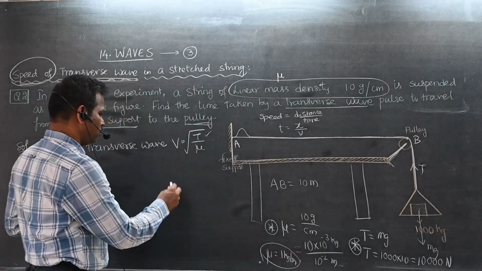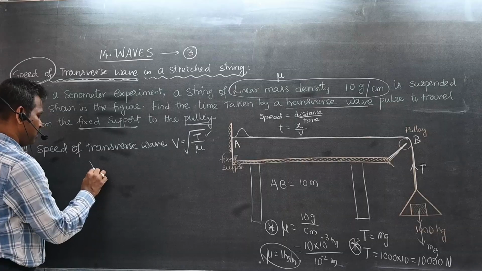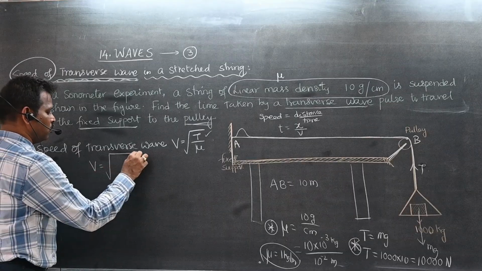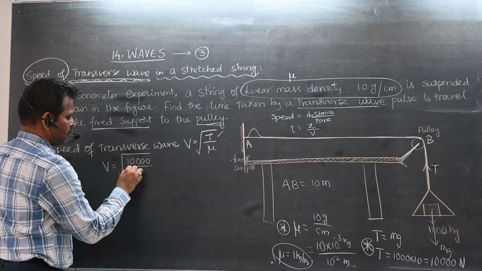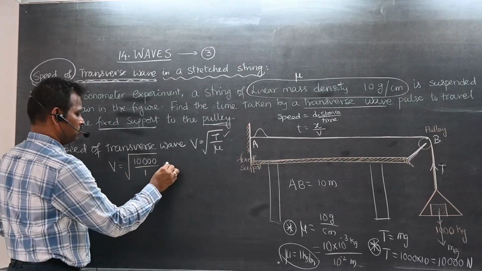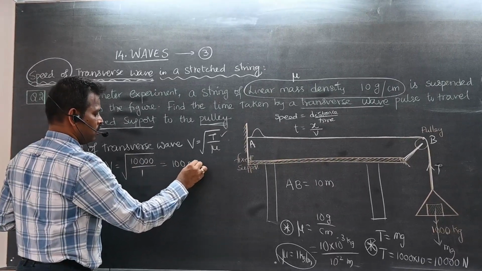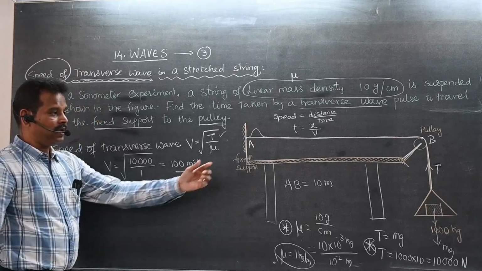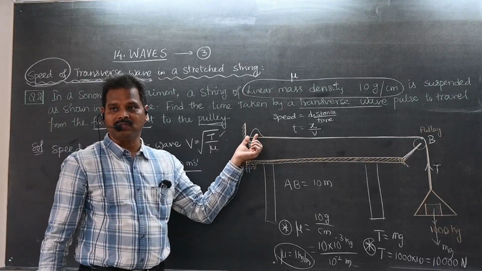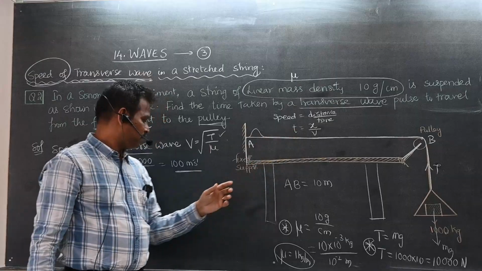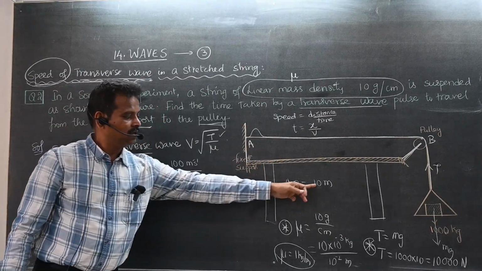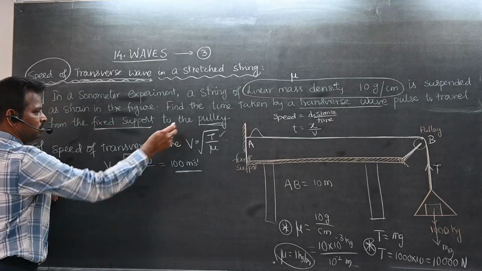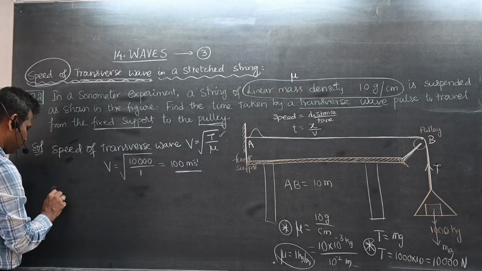T. So how to find the speed now? Speed of the transverse wave is equal to root over T by mu. So what is this value? The speed at which this wave was traveling from A to B is 100 meters per second. But I want only the 10 meter distance. So now use this formula for the time taken to travel